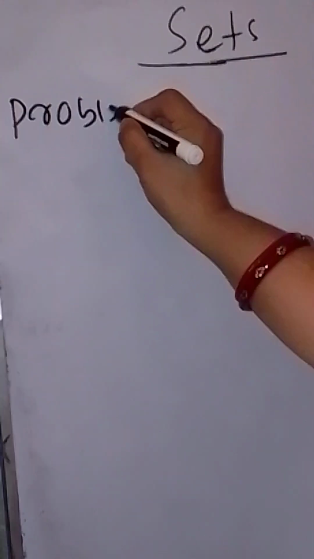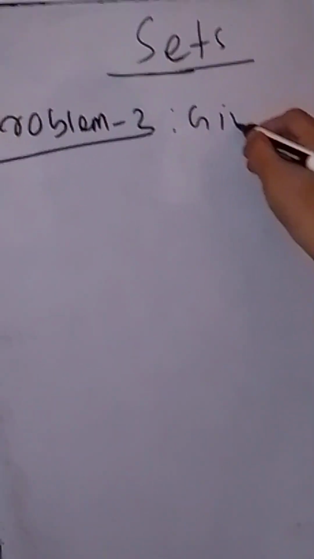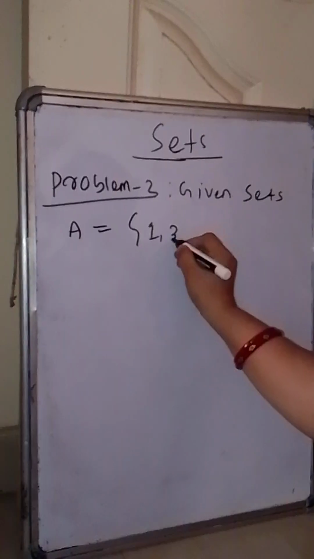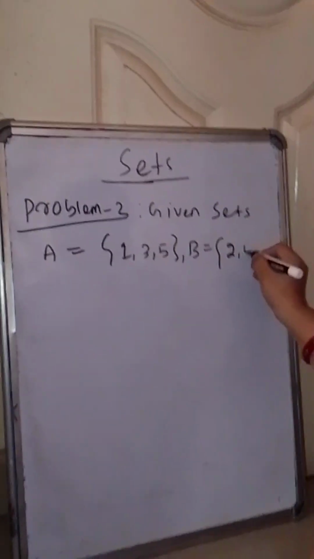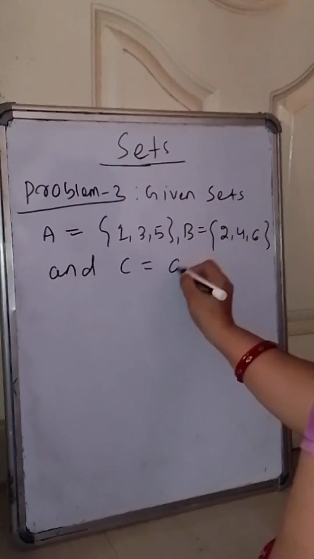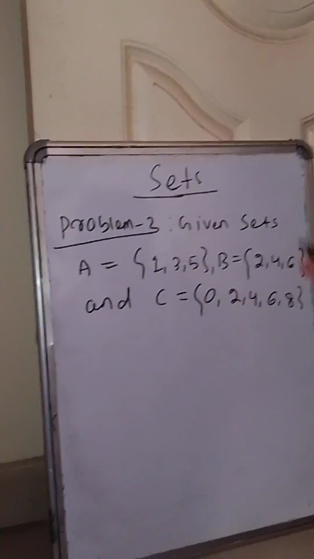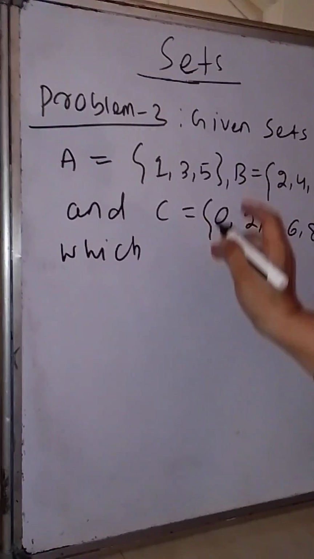Problem 2. Suppose given sets: set A having elements 1, 3, 5, set B elements 2, 4, 6, and set C elements 0, 2, 4, 6, 8. Now you have to find your universal set for all these sets.